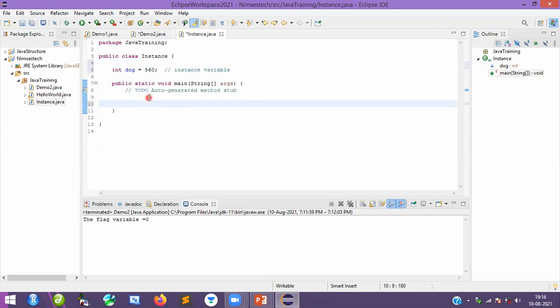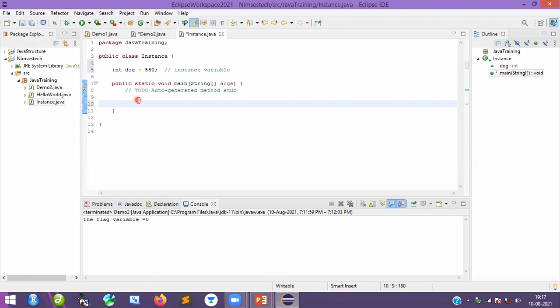But when you create a local variable, there is no requirement of any object. We can directly access that one, as we have already seen. But when it comes to an instance variable, you need an object. How to create an object? Very simple, but I will discuss it later. I just wanted to show you the difference between local variable, instance variable, as well as static variable. If you want details, I will explain in further classes. Don't worry.